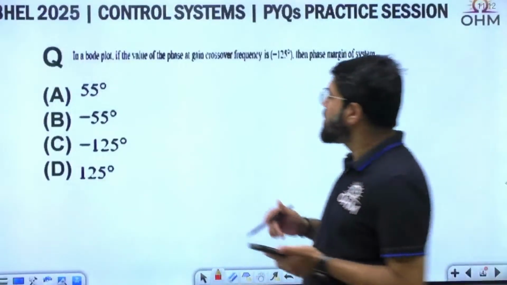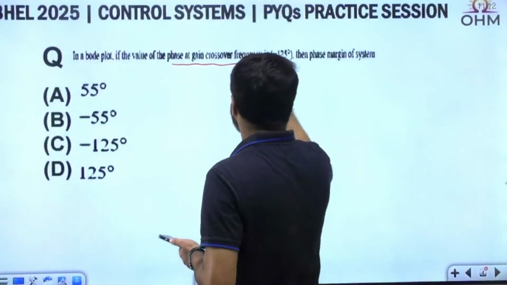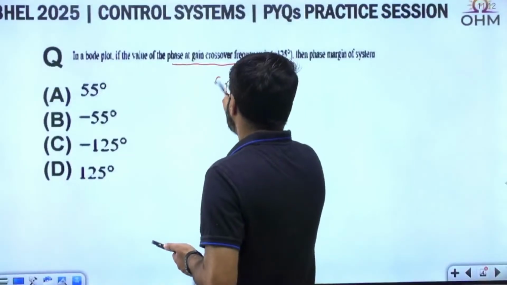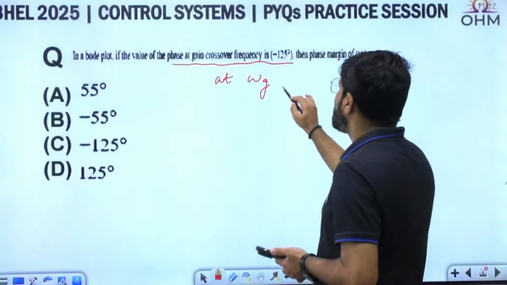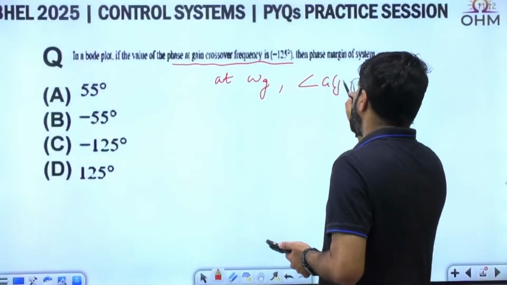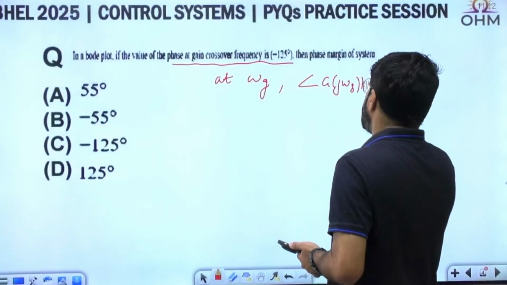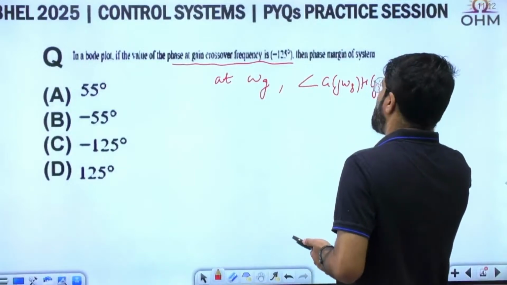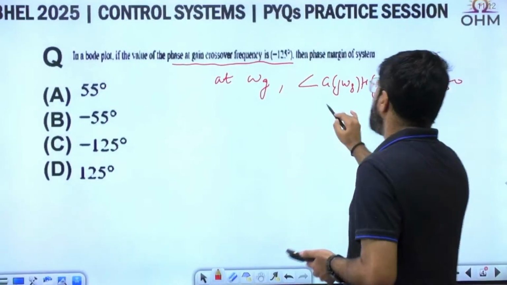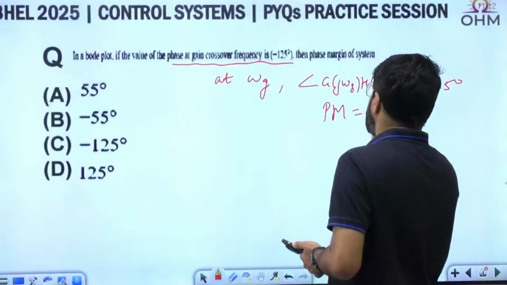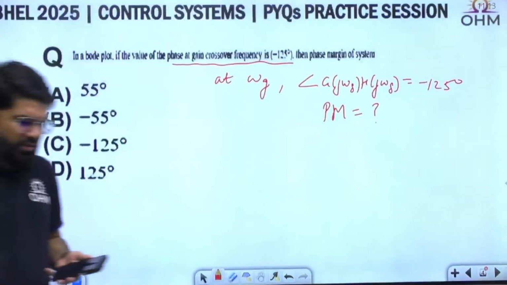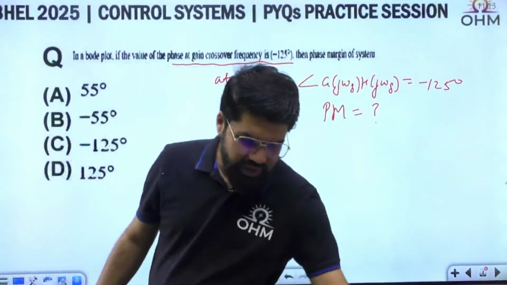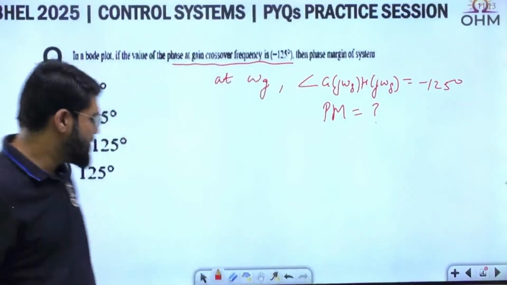In the Bode plot, if the value of the phase at gain crossover frequency omega g, that is angle G(j omega g) H(j omega g), is minus 125 degree, what is the value of the phase margin of the system? Simple question it is. What is the value of the phase margin of the system?